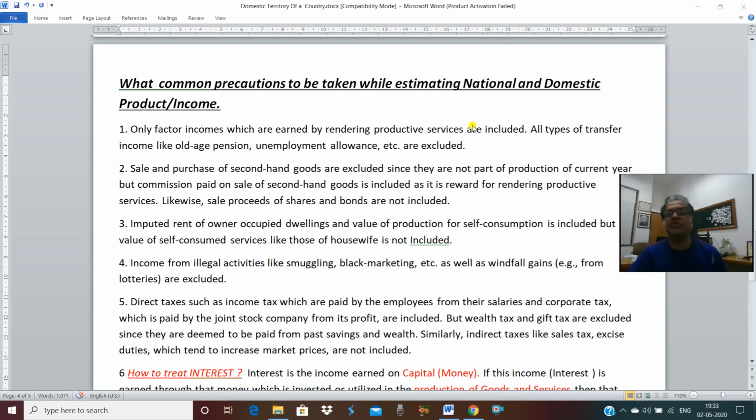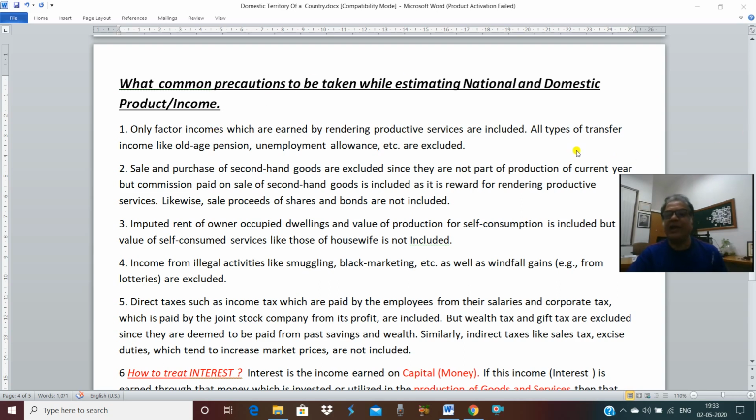So in the estimation of domestic and national product, you will include only factor income because it is received after rendering goods and services. So if you have been given rent, it will be included. Wages, interest and profit will be included, as they are factor income.